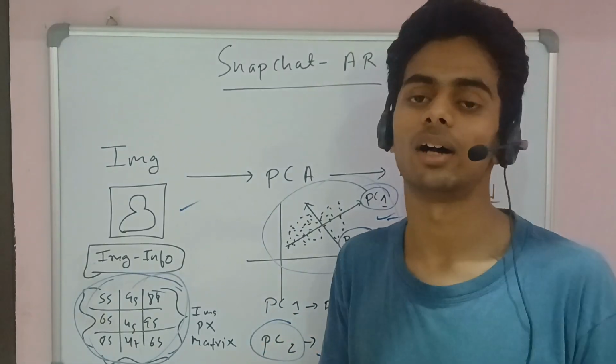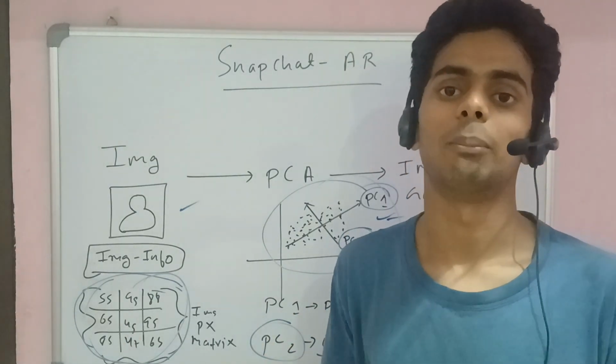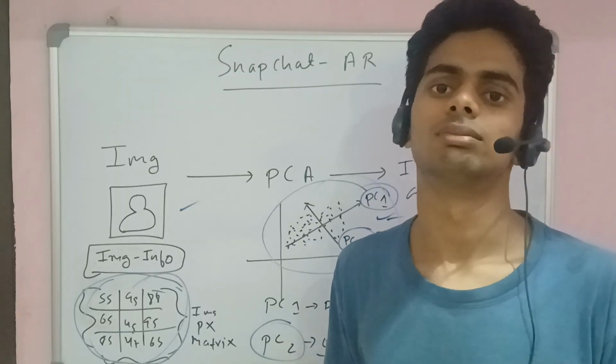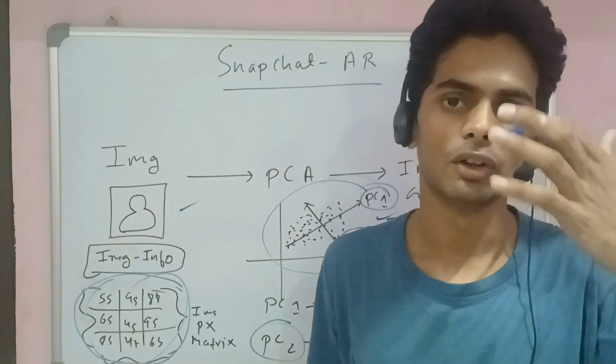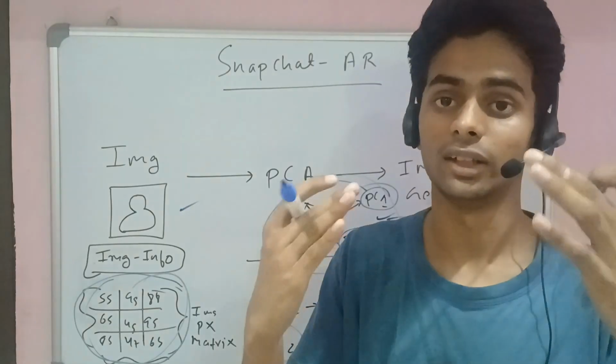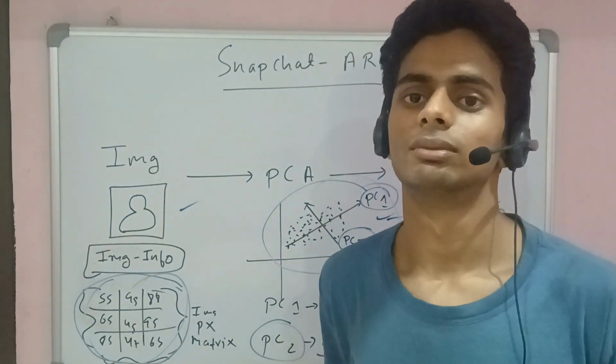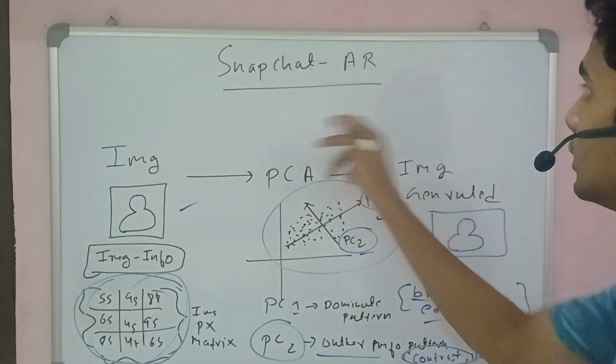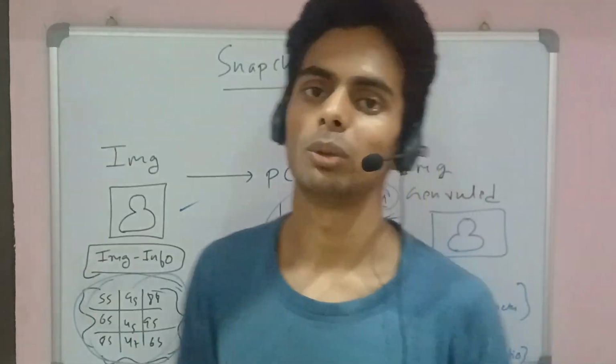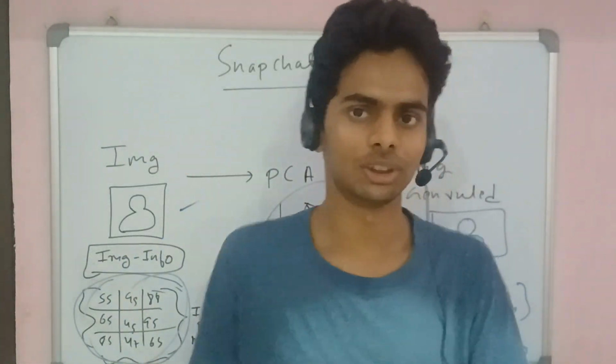The model continues training and predicts the right image, what to add, and which part you need to blur, either on the head side, the forehead, or below the nose. So that's all about Snapchat AR. It is basically designed on PCA, and the PCA logic works here.